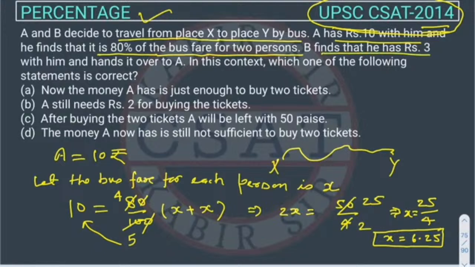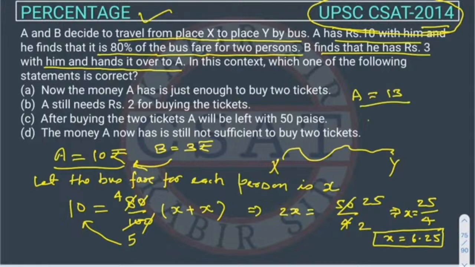B finds that he has rupees 3 with him and hands it over to A. So A was having 10 rupees. Now B is having 3 rupees. So he has given this to A. So now how much money is A having? A is having 13 rupees. And the fare of two people is how much?